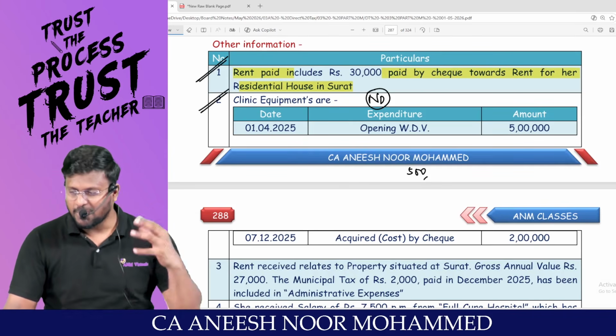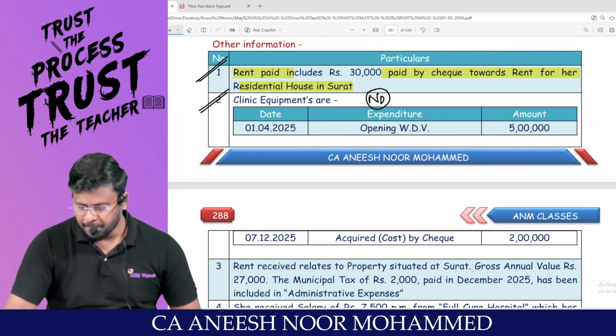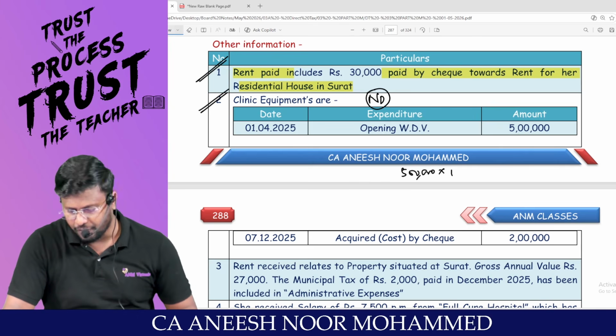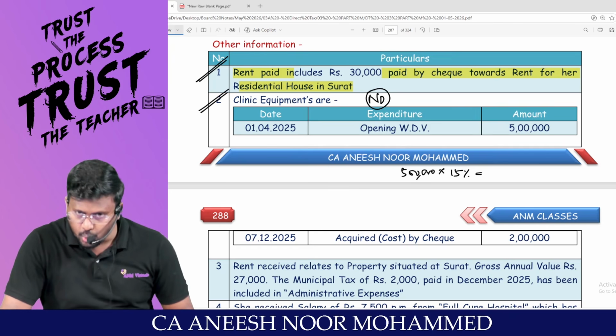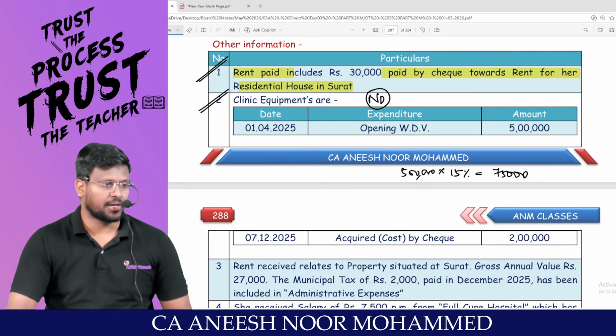So my dear lovable students, since the asset has been put to use for more than 180 days, the assessee is entitled to claim full rate of depreciation. For equipment, 15% is the rate of depreciation. So 5 lakh into 15% comes to 75,000. Am I right, sir?